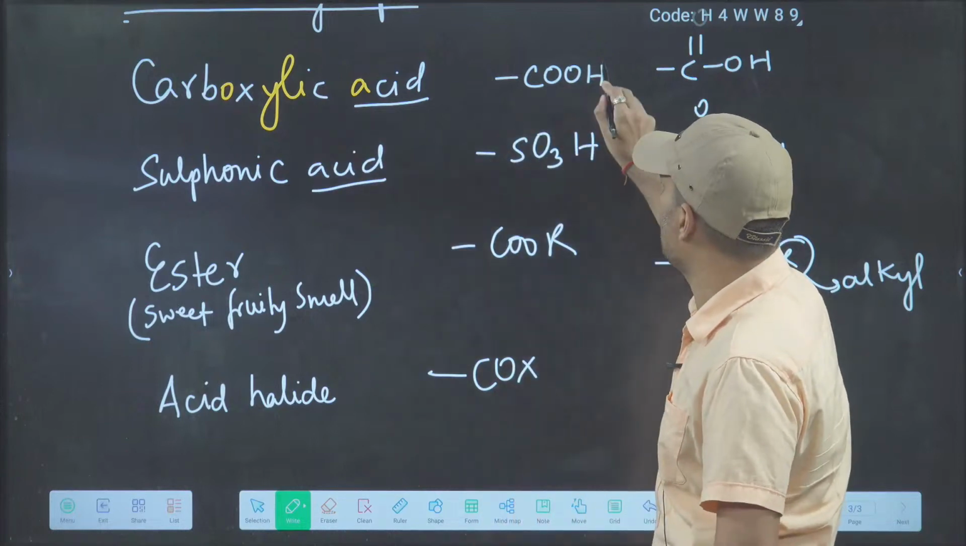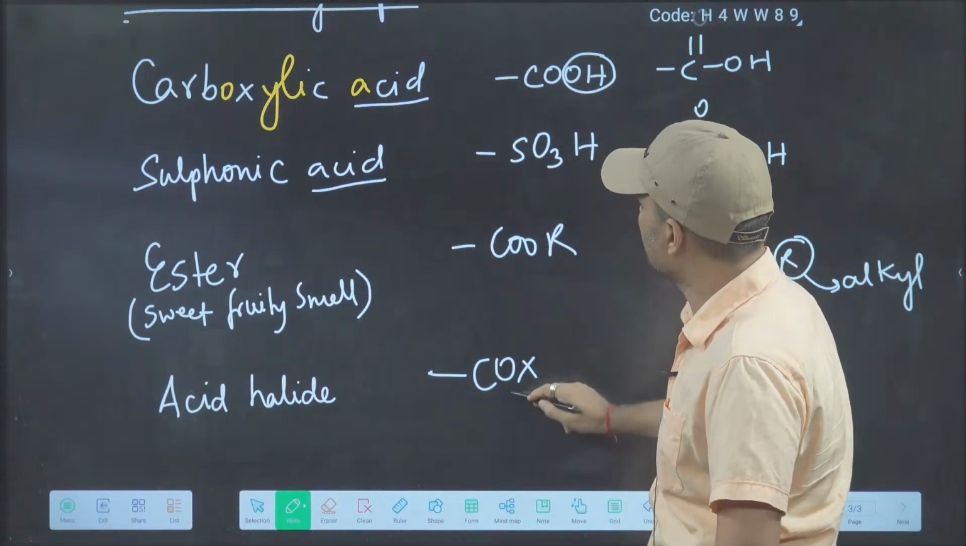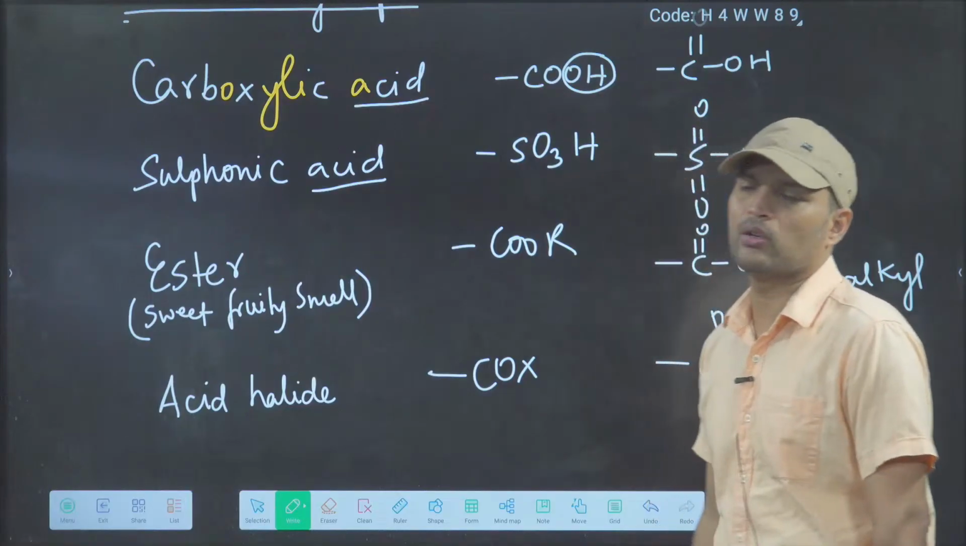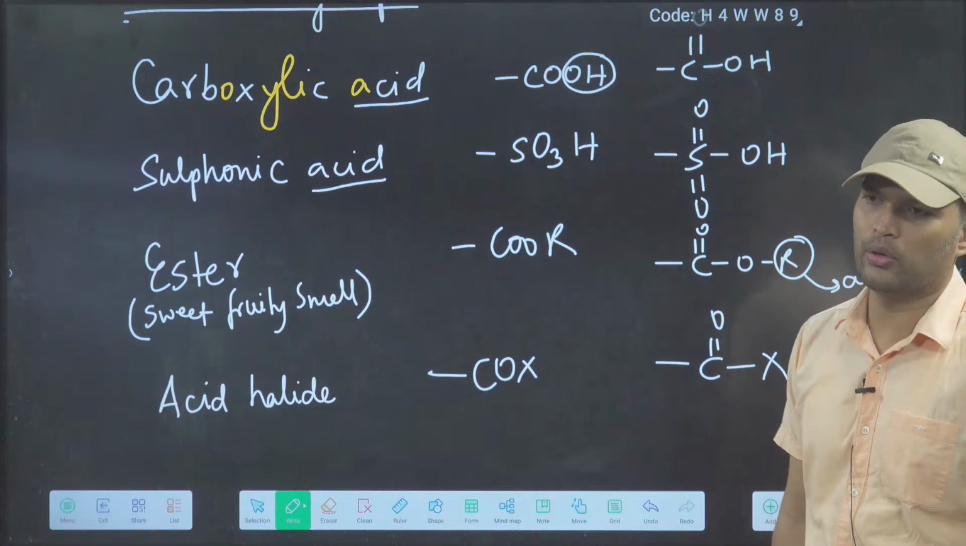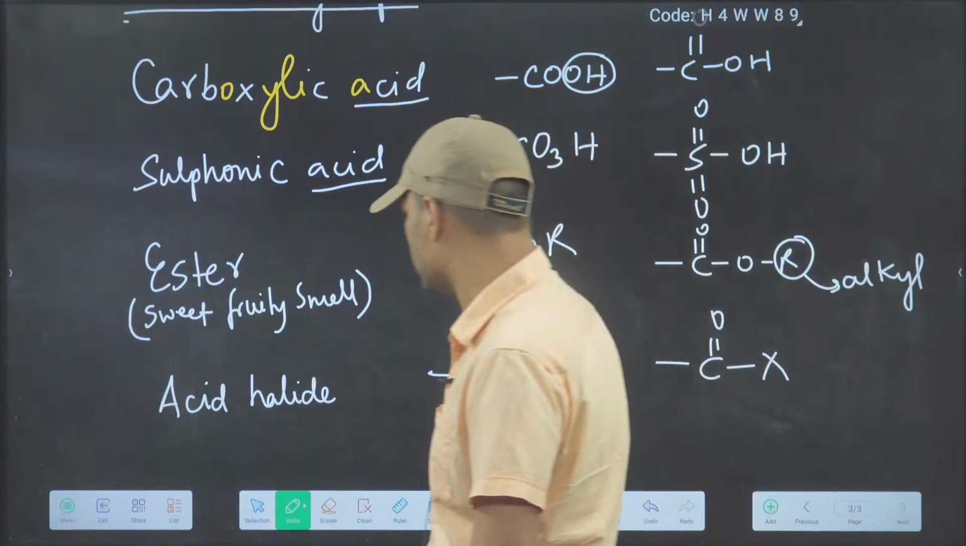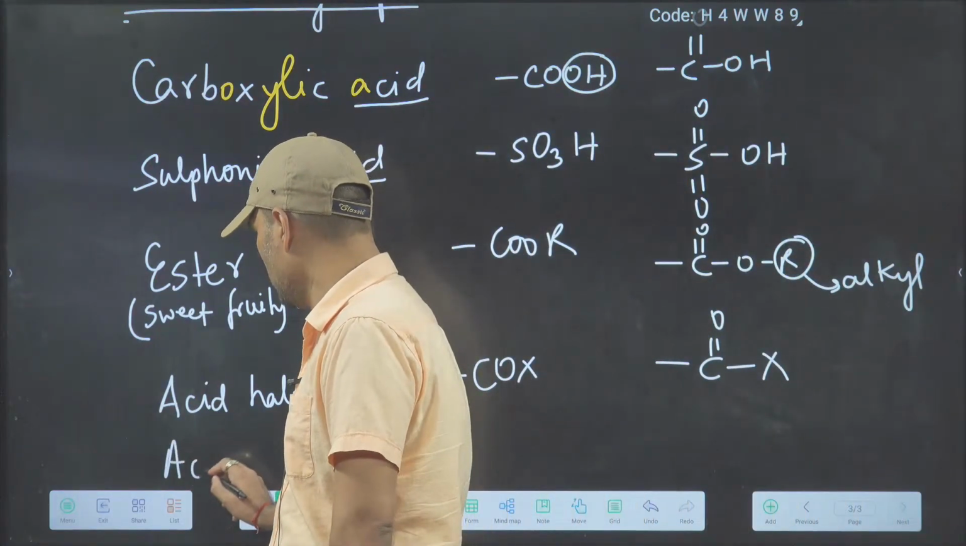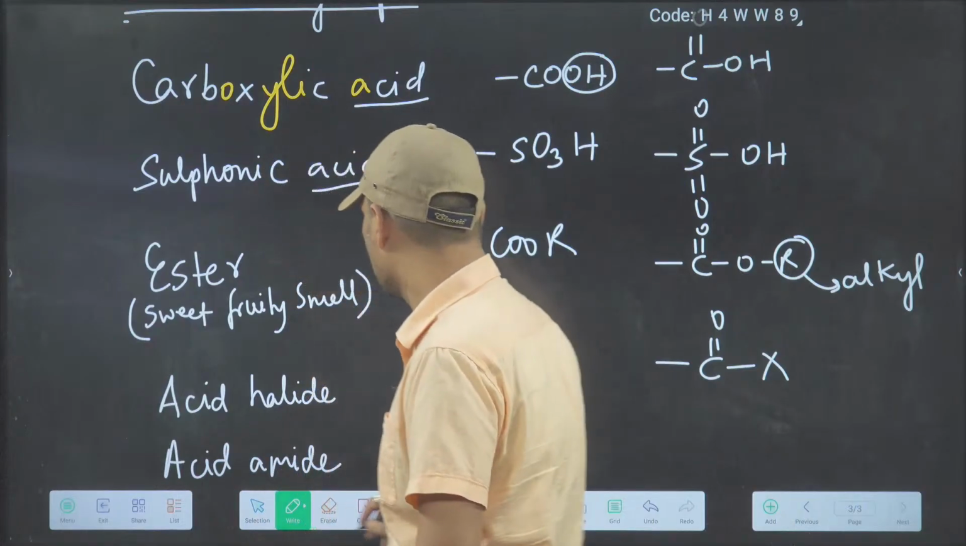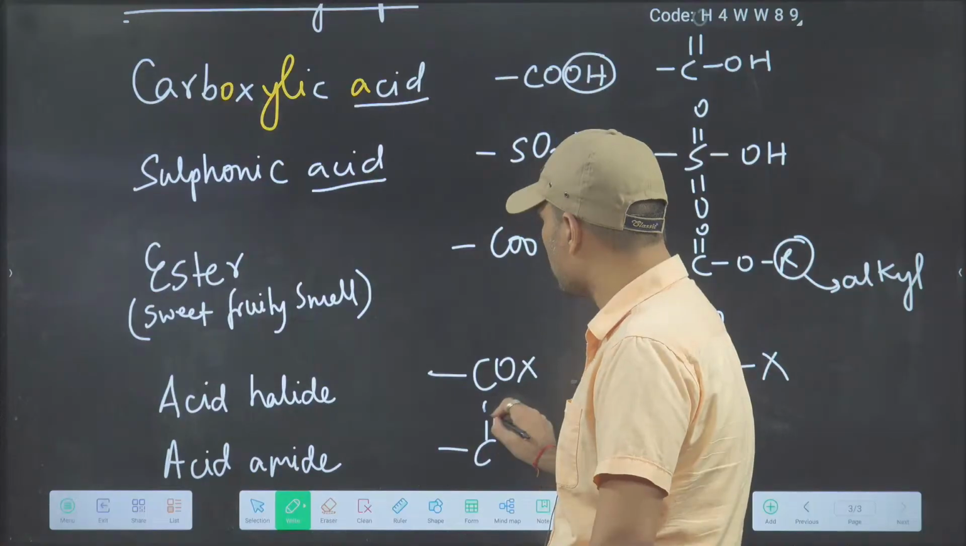Chalo, aa jao. Acid halide means acid derivative only, derived from carboxylic acid. You are writing COOH. In place of OH, write one halogen. Your choice. COX. It can be chloride, bromide, iodide, anything. Do you know the functional group acid amide? Acid amide again derived from carboxylic acid.